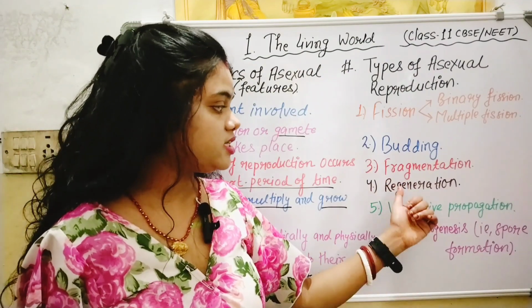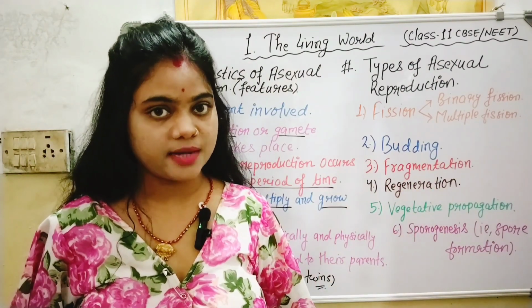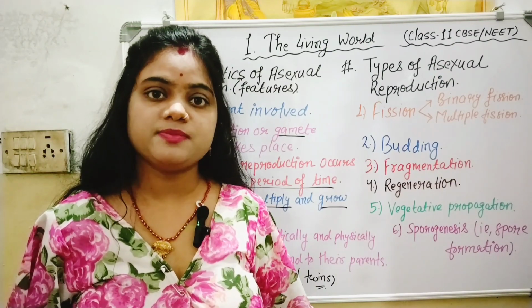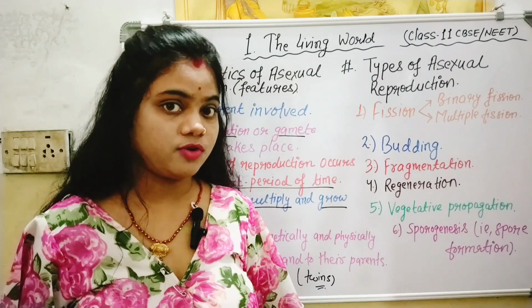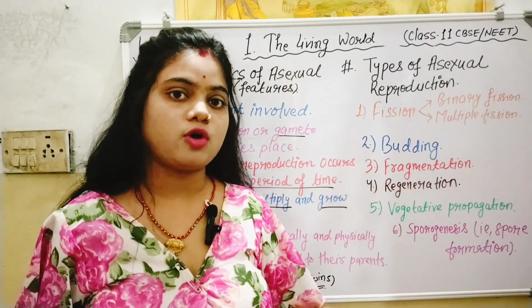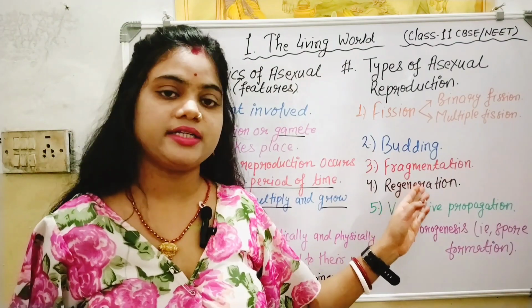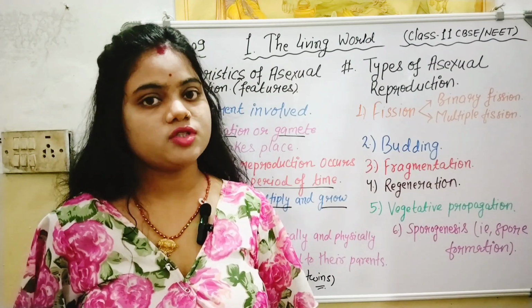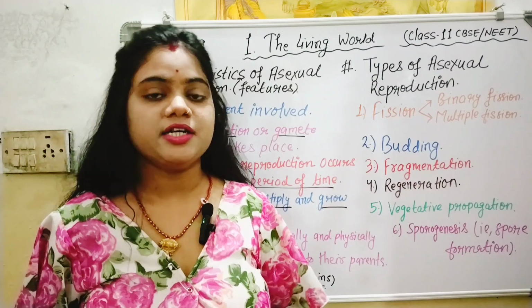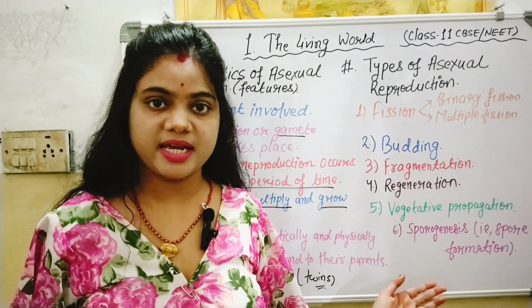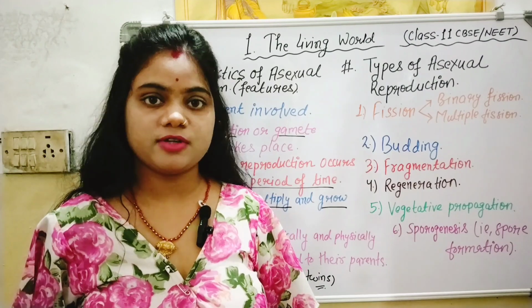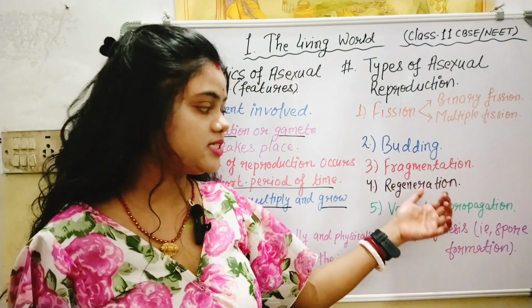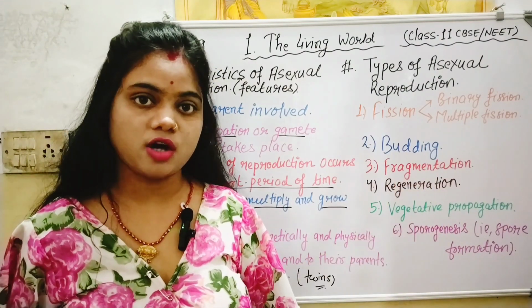Now the fourth process is regeneration. Regeneration is a type of asexual reproduction in which the new offspring or new organism develops from the cut body part of the parent organism. For example, take an organism like planaria. Suppose the tail of the planaria gets cut accidentally. After some time, we will observe that the tail regrows at its old place, and 2 individual organisms form independently: the first from the head portion and the neck, and the second from its tail region. So this is the process of regeneration.